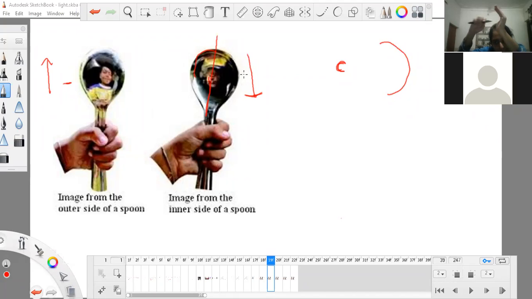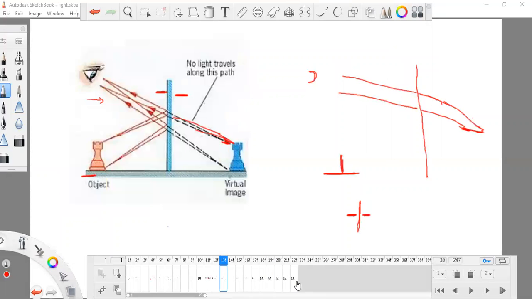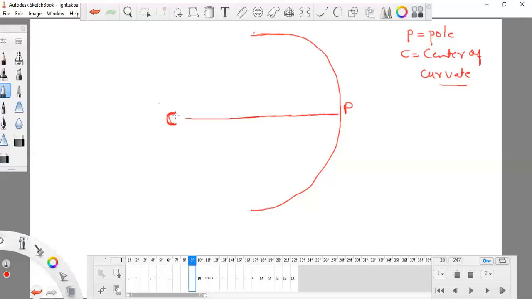Starting from this side to here, the tip of my pen is not part of the mirror, it is something which indicates the center of curvature. It is not directly in contact with the mirror, so this is known as the center of curvature. Remember this. It has no contact with this mirror, it is an imaginary point, remember.